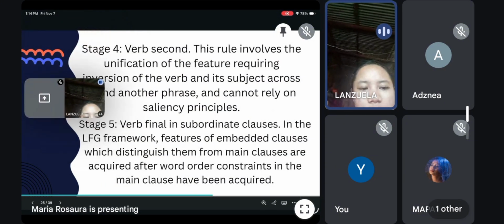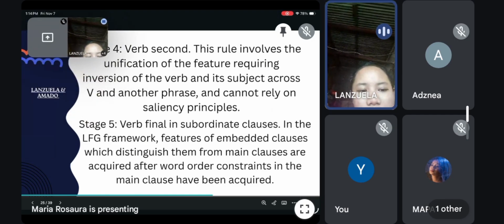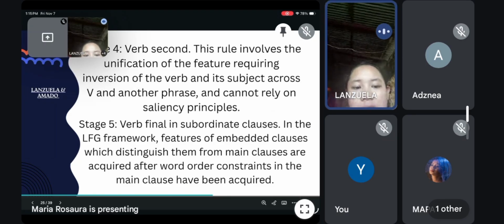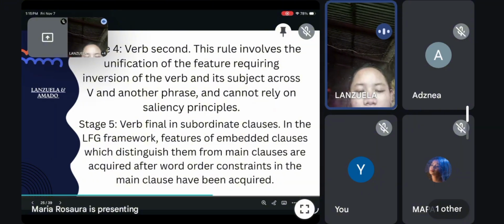Then the stage 4, the learners position the verb second. Stage 5 requires the grammatical features to unify across phrases without relying on saliency, and the verb placement in subordinate clauses shows the mastery of complex clause structures and grammatical relationships. An example of stage 4 is yesterday I went to school, the verb second is in the center. Then stage 5, I know that he went to school. The verb is at the end in the subordinate clause.